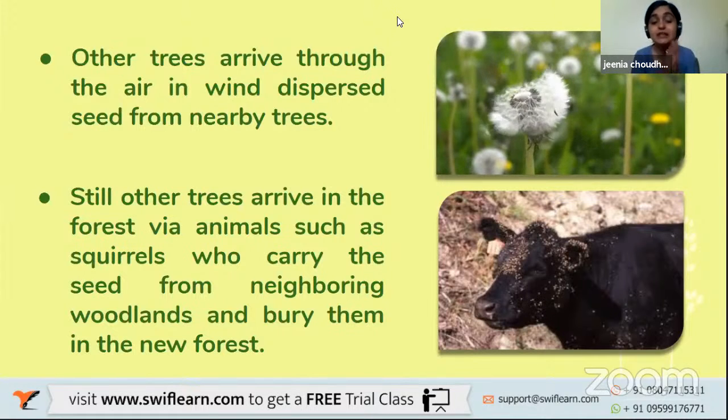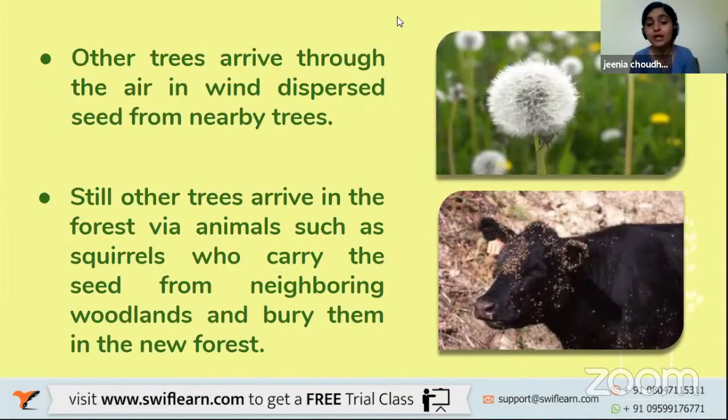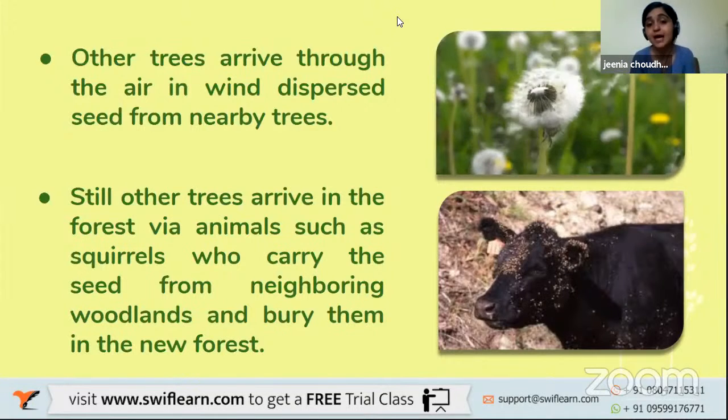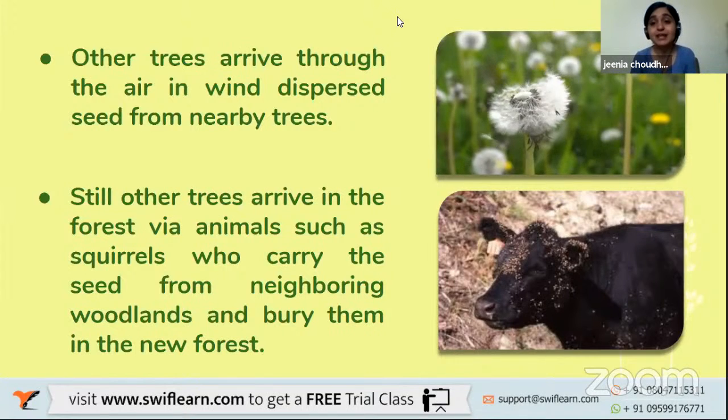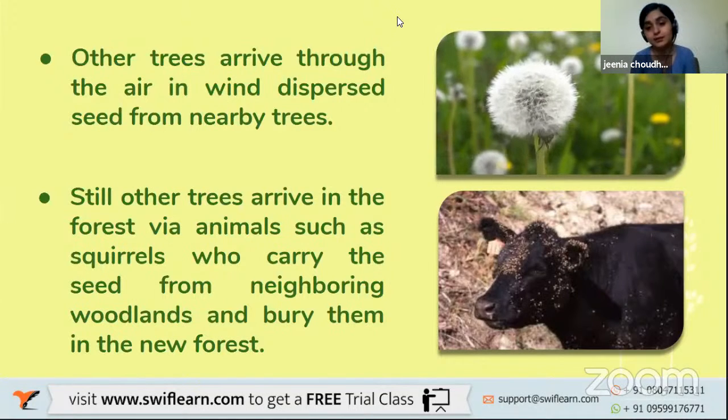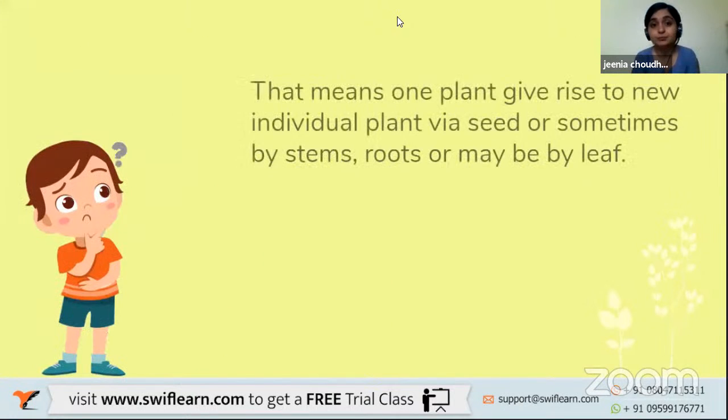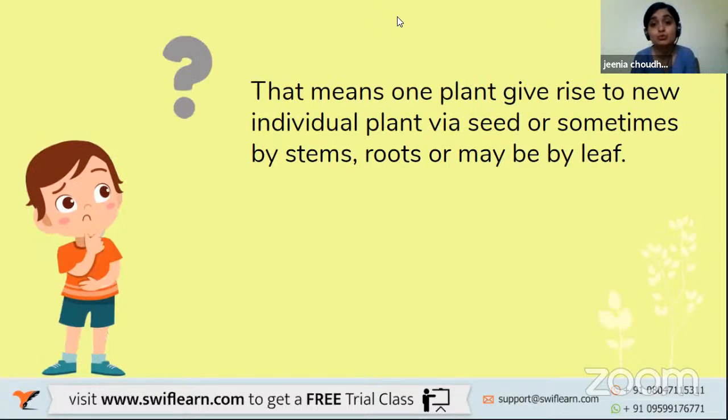Okay, let's read what is given over here. It says, still other trees arrive in the forest via animals such as squirrels, who carry the seeds from neighboring woodlands and bury them in the forest, right? Not just animals and birds, everything, the wind, the water, everything is a factor that takes the seed from one place to another. Further, that means one plant gives rise to an individual plant via seeds, or sometimes by stems, roots, or maybe by leaf also.